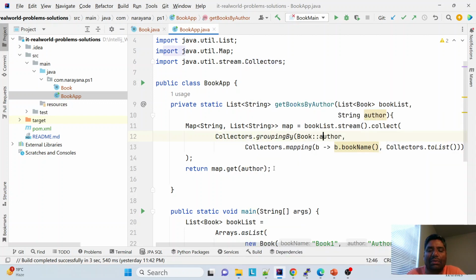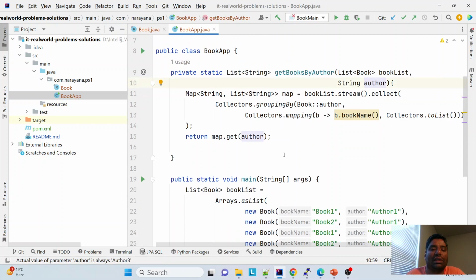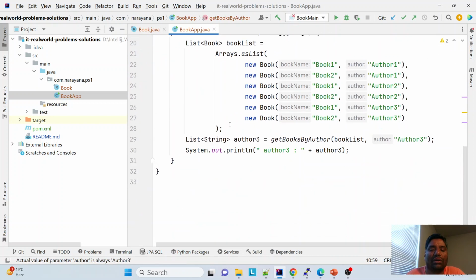Collectors dot groupingBy, I want by the author group, and I want book names as a list. So I'm getting a map of all the authors and their associated books. Here I'm submitting which author's books I want to get out. I use this and I'm going to print it.